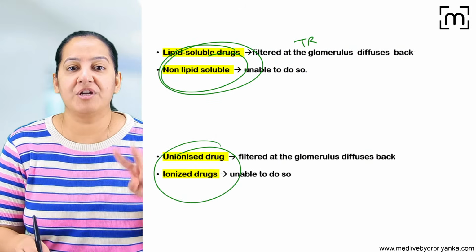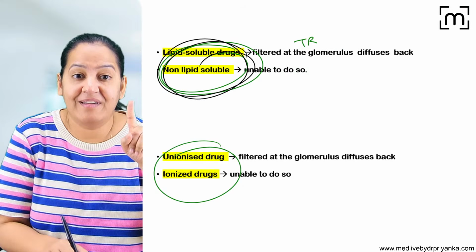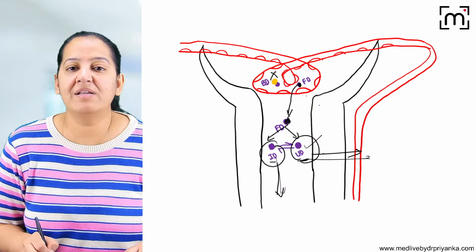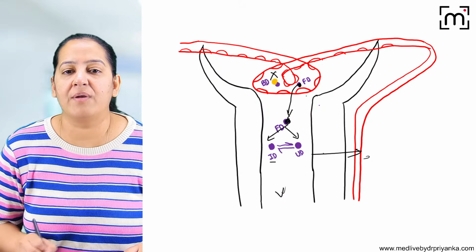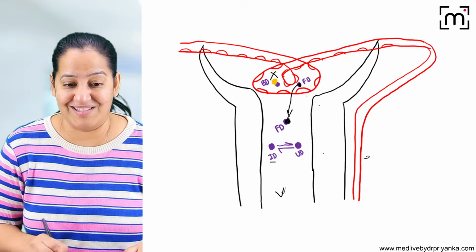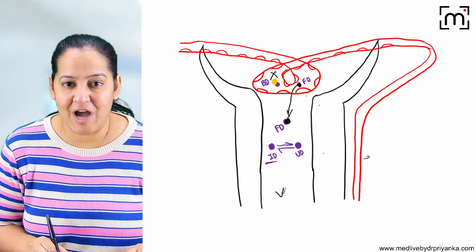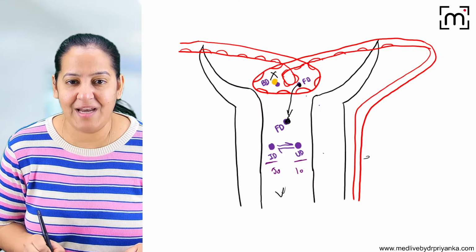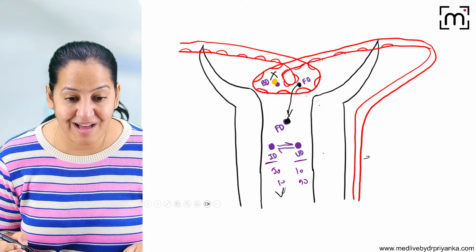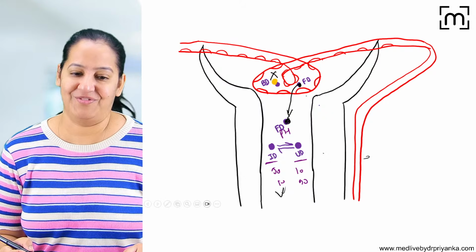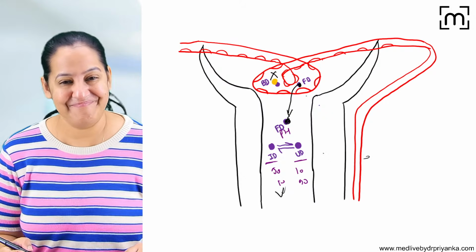So the tubular reabsorption depends on two factors: lipid solubility and ionized versus unionized. You got my point? I will again try. People, let me summarize. Now you will say, ma'am, who will decide what percentage of the drug is ionized and what percentage is unionized? Is it 90 and 10 or is it 10 and 90? Who is going to decide that? It is decided by the pH of the urine. Okay, let's complicate it. The pH of the urine.